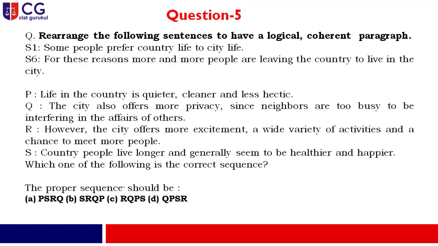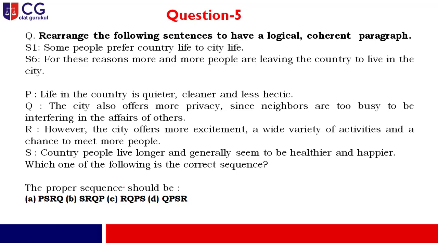Now, already you have talked about country life and the people of the country. Now, you are giving a contrasting effect over there. So, you are having a contradictory factor over there. The next sentence will be, however, the city offers more excitement, a wide variety of activities and a chance to meet more people. So, your answer is flowing in that particular pattern like P, S, R.